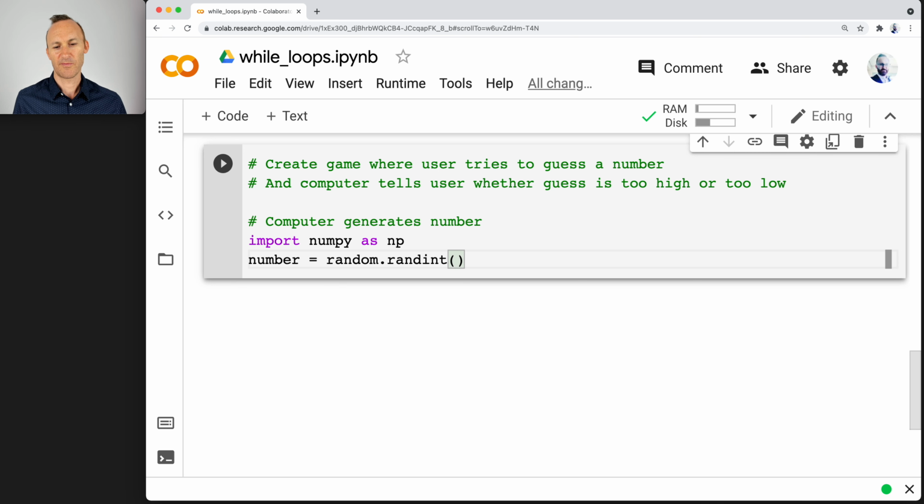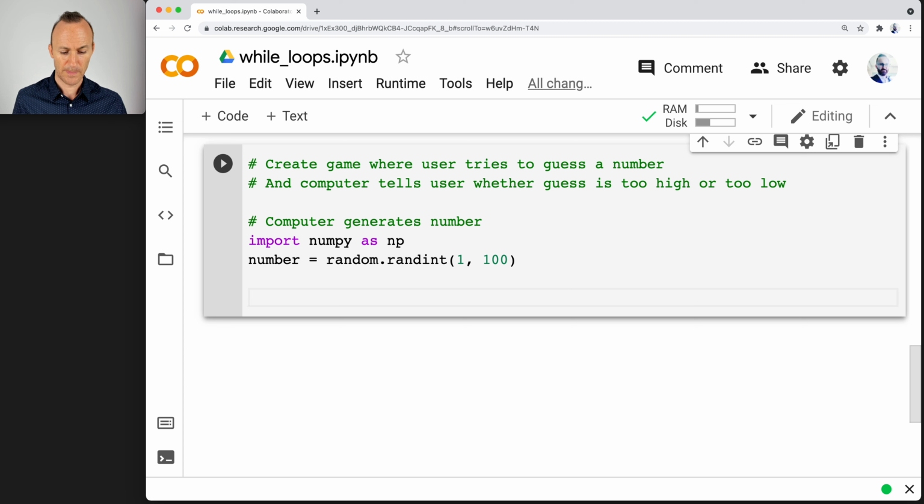Frankly, I think it's kind of fun for the user to choose it, but this is where games can have levels. Maybe that can be a second level. Why don't we just do it between 1 and 100 for now? So it's a random number, and it's also the number we're going to guess. Okay, anyway, so the computer generates the number.